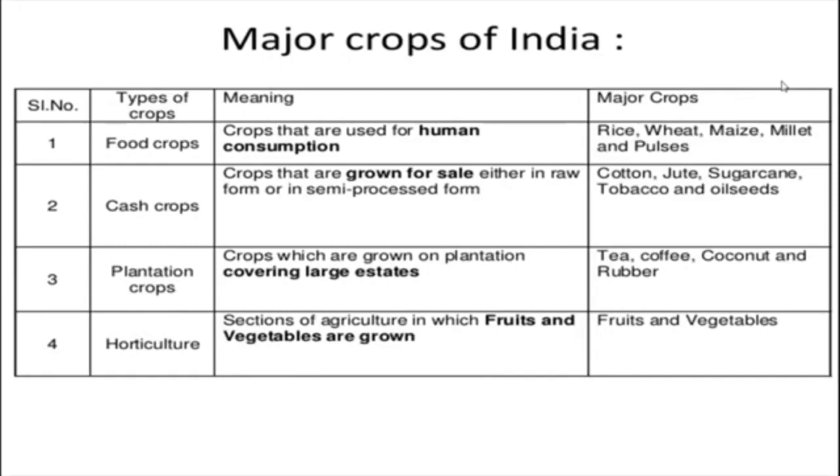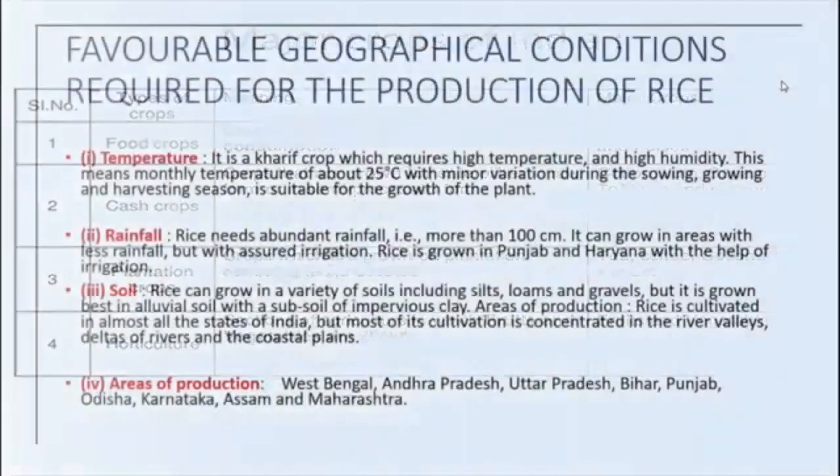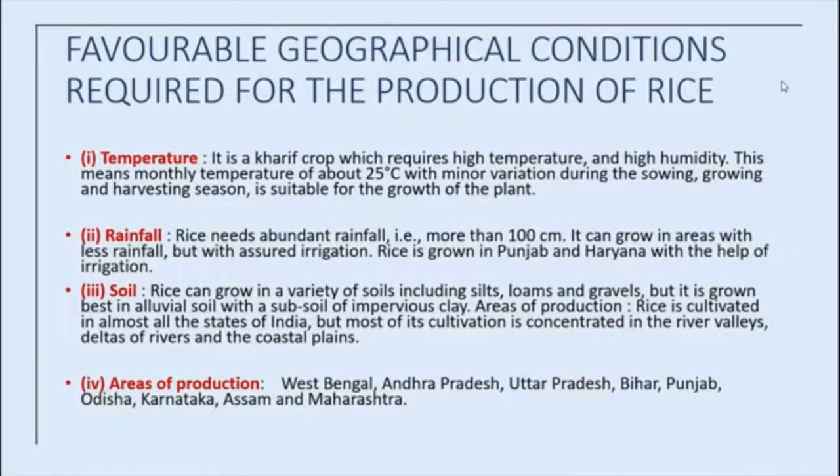Yes. Next, now we are going to see about the crop rice. Actually, rice is the staple food crop of a majority of the people in India. Yes, of course, especially in South India, the staple diet is rice only. So it is the staple food crop of a majority of the people in India. Actually, our country is the second largest producer of rice in the world, after China. So China is the largest producer of rice, and after that India.